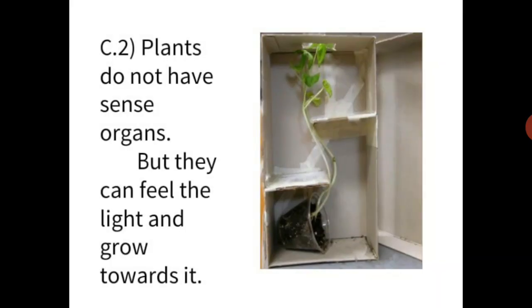Plants do not have sense organs, but they can feel the light and grow towards it. Another example is the plant's roots, they grow towards the water inside the soil. Here we can see the picture of a plant. That pot is kept inside a box, and only one way is given for the sunlight to enter, and we can see that the plant is growing towards the sunlight by finding its way. Means we can say that plants also feel the light and grow towards it.